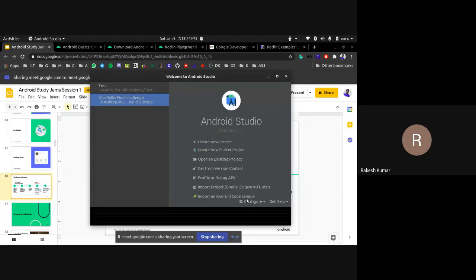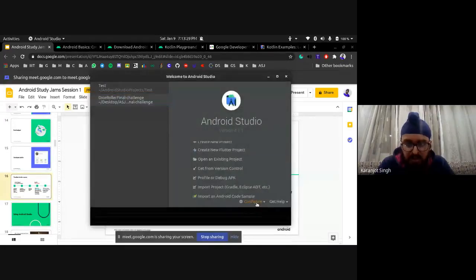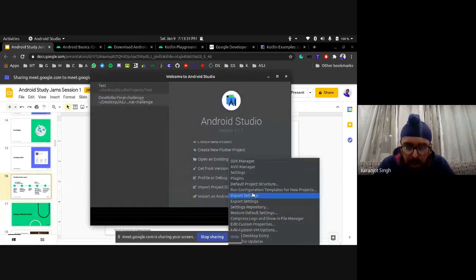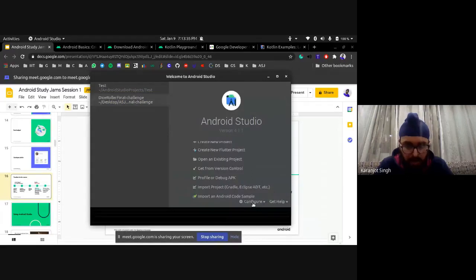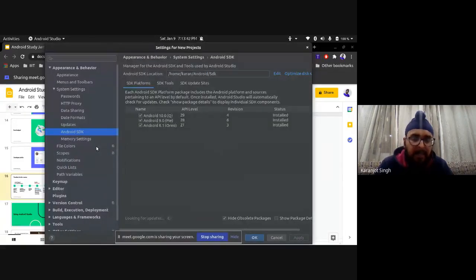So you can click on configure. One thing you need to verify is, when you click on configure, in your lower right, you can go to settings. It will take a minute and open the settings.